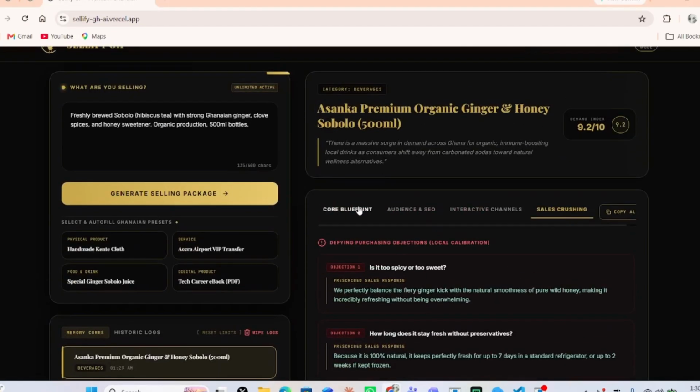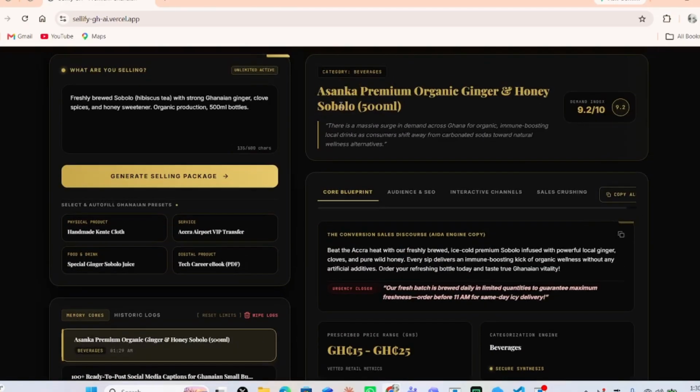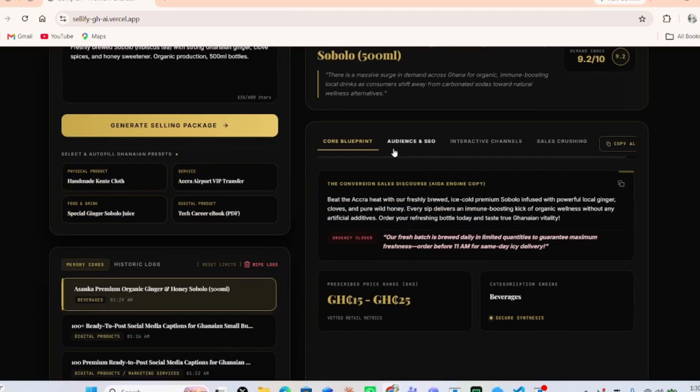Now there is a massive surge in demand across Ghana for organic immune-boosting local drinks as customers shift away from carbonated sodas toward natural wellness alternatives. Now this is the category of beverages we want to post on our social media handles. So we can post this as a header or as a title, then brief this information alongside it to make our content stand out as genuine.